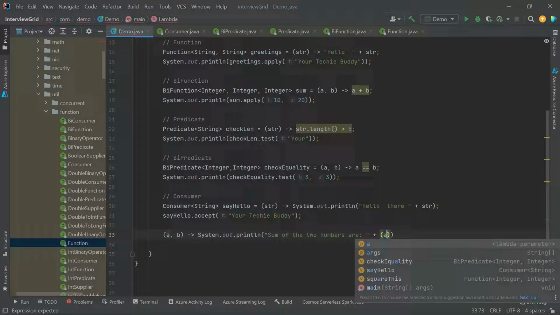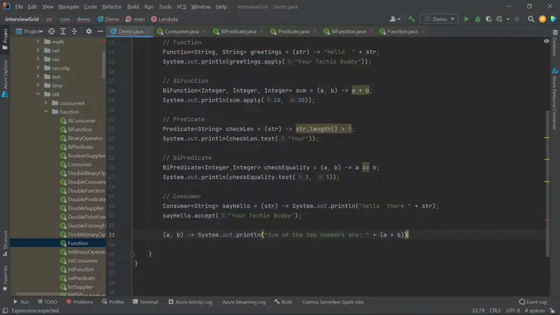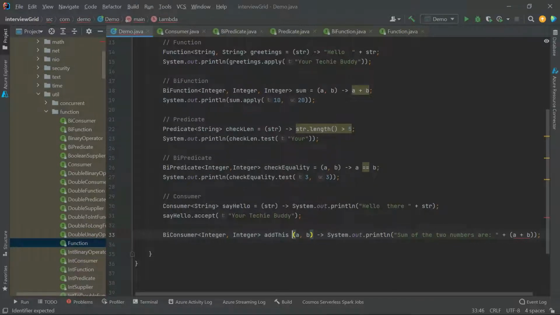We'll add these two numbers, a plus b. So it's a BiConsumer. We'll write BiConsumer, give the type as Integer because both are integers, and suppose I'll call this addThis.